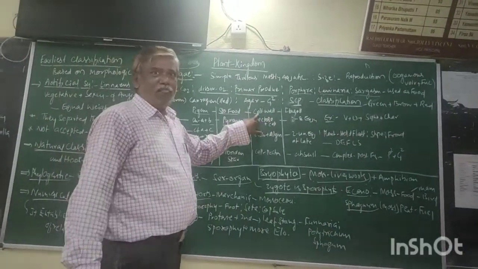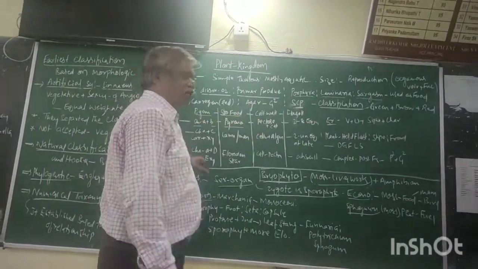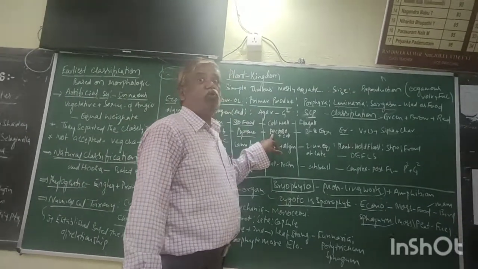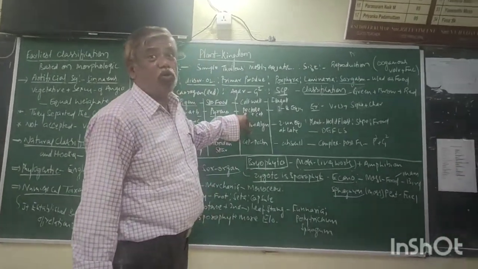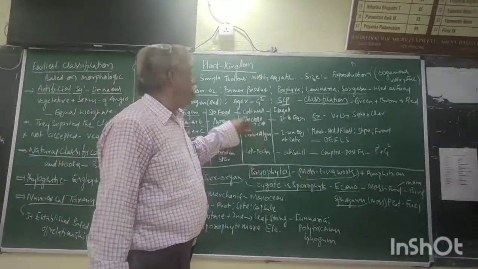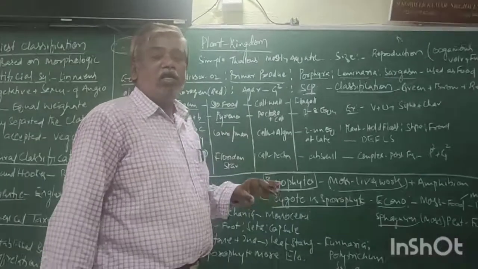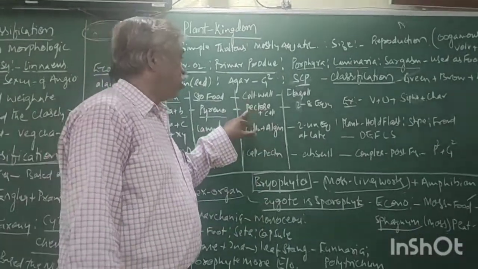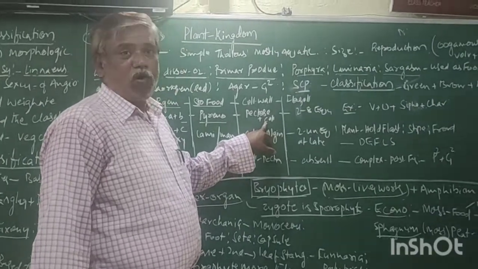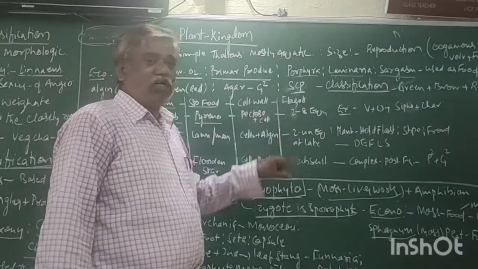Now, cell wall. The cell wall of Chlorophyceae, outer, pectose, and inner cellulose. The cell wall of Chlorophyceae is made with pectose, inner or outer? Outer. Inner cellulose. Now come to flagella.